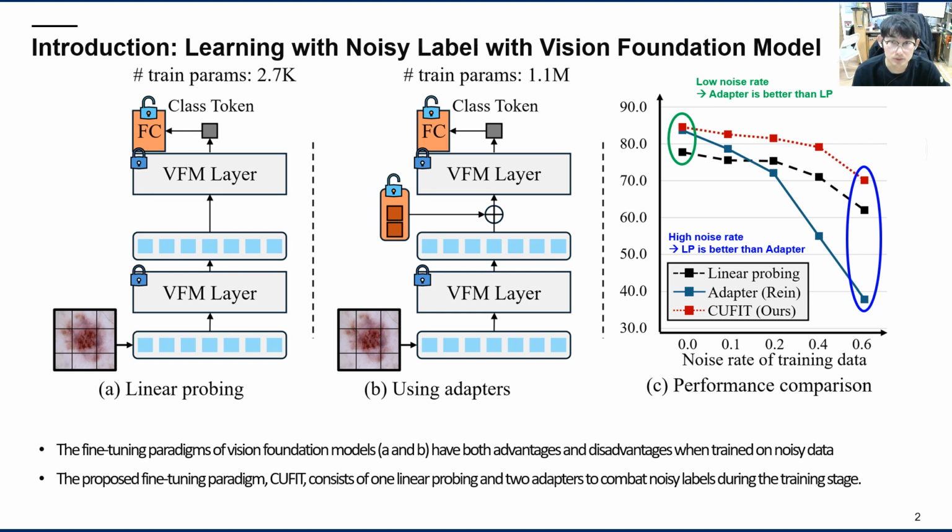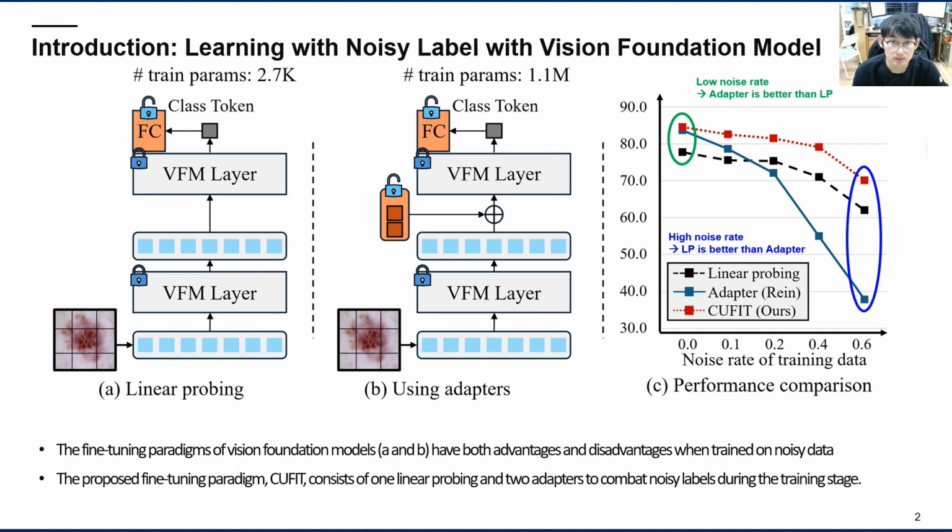Unlike previous methods which rely on CNN architectures trained from scratch, we concentrate on transformer-based vision foundation models such as DINO-V2. There are two fundamental fine-tuning paradigms for vision foundation models, A and B, each with its advantages and disadvantages when trained on noisy data. For example, linear probing performs better than the adapter approach when the noise rate is high, as it does not modify the pre-trained feature extractor and is therefore less vulnerable to memorizing noisy labels.